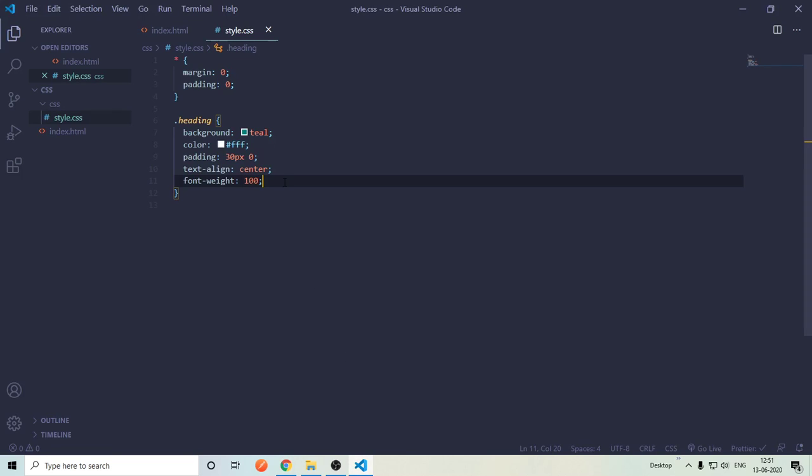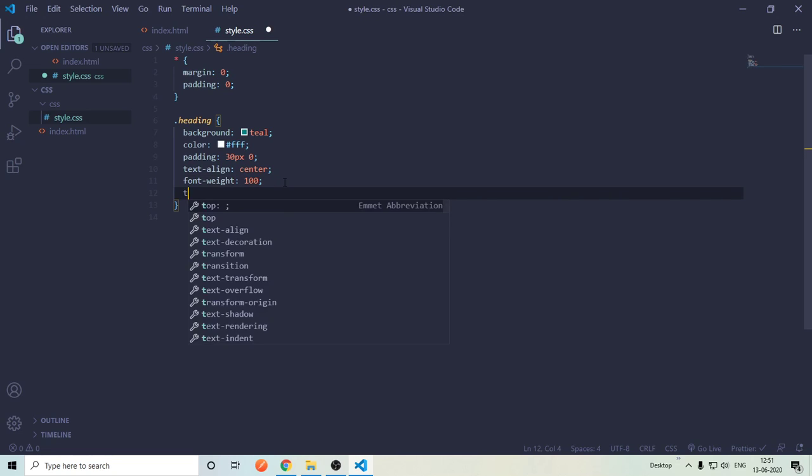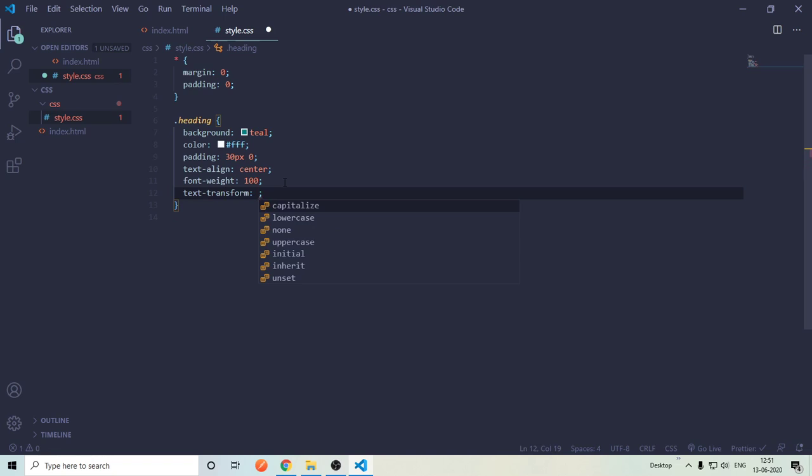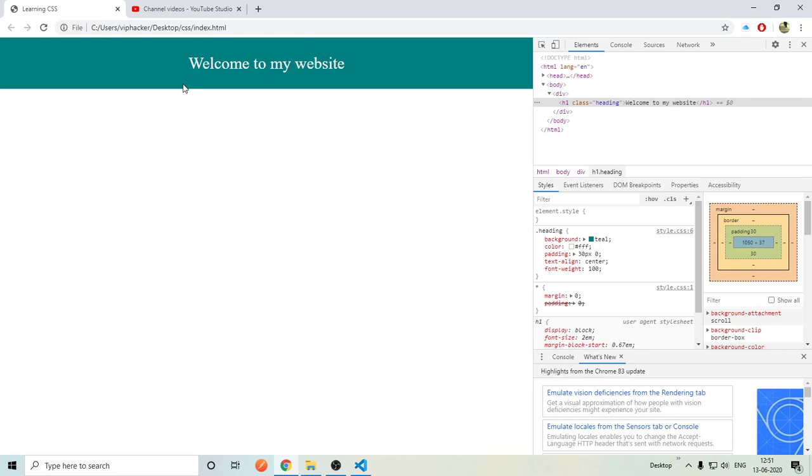And I want to tell you one more property. It is called text-transform capitalize. Let's try that first. Capitalize it. What it will do, it will capitalize every first character like W, T, M and W. Let's refresh it and see the result like this.